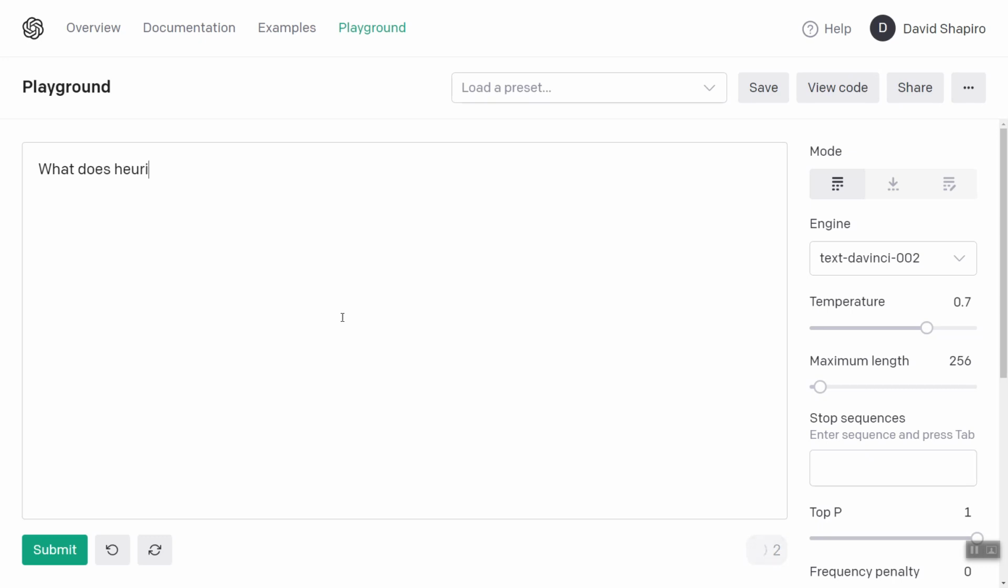What does heuristic mean? This is just default settings. I'm using the latest DaVinci engine. It's fast. It's pretty smart. Let's see. A heuristic is a rule of thumb that helps simplify decision making. I don't know if I agree with that definition. Let's see. Write a formal definition for heuristics.